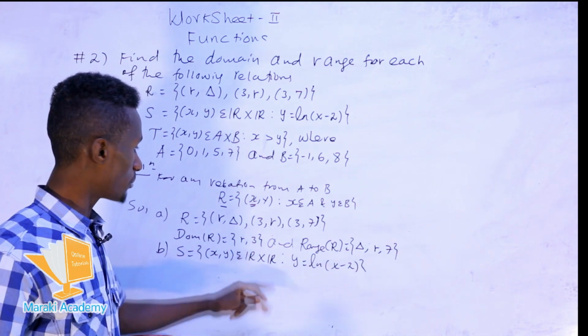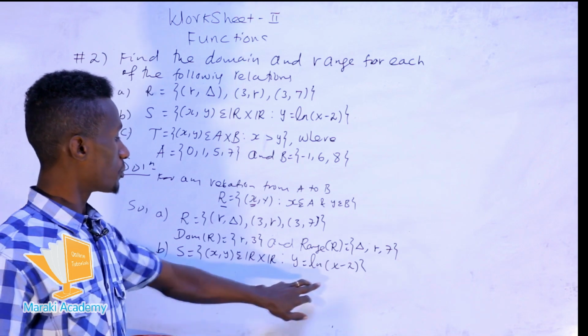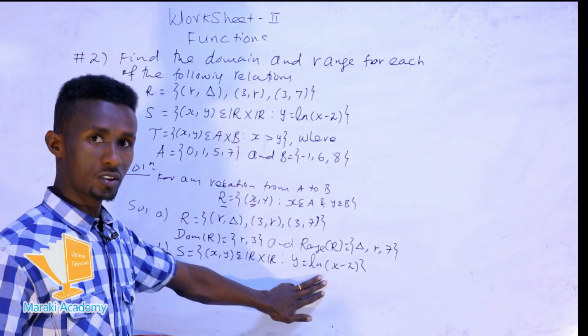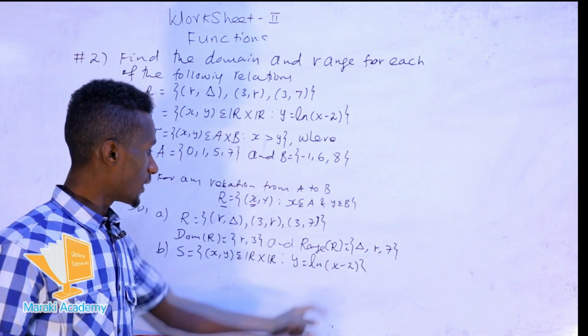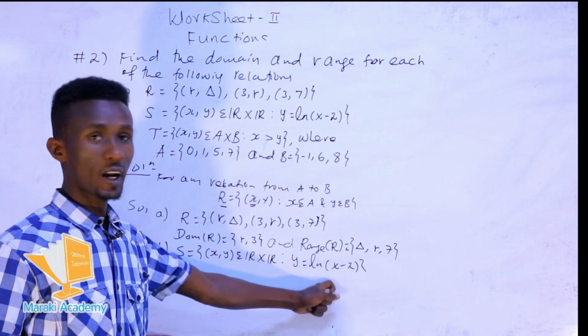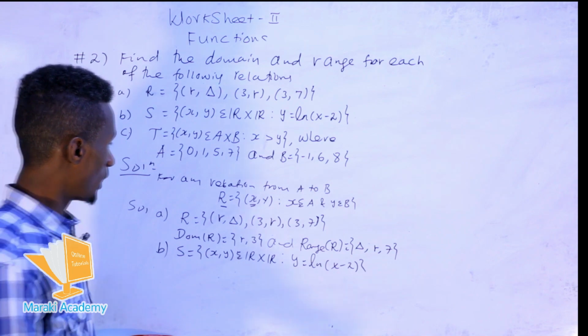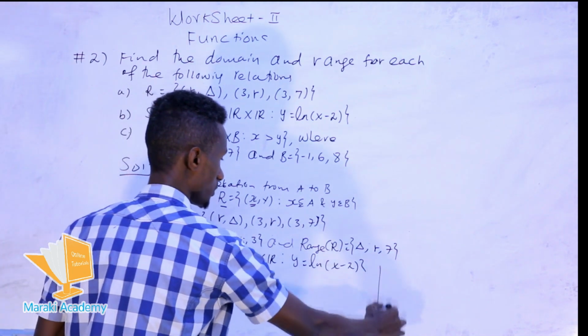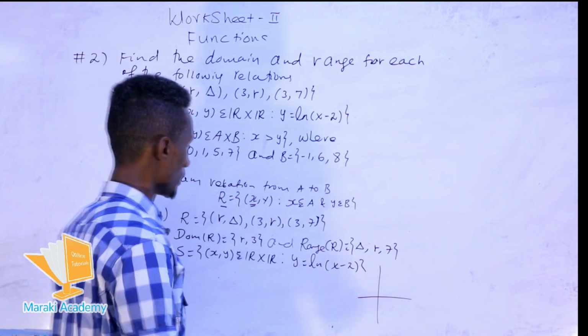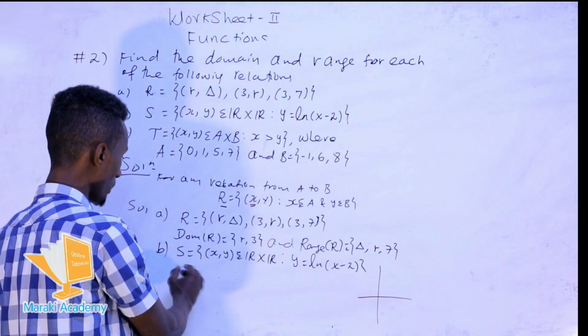Product of real number with real number, then it must satisfy this property, y equals ln of x minus 2. To work this out, first we need to sketch the graph of this. So first of all, what about the domain?